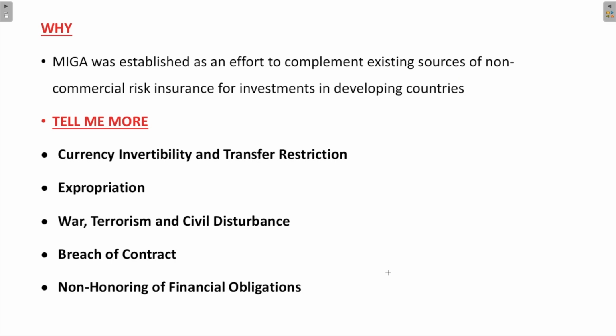Now coming to the point, why was MIGA established? What was the purpose? As I just mentioned, there are always some risks involved while we are trading with other countries.